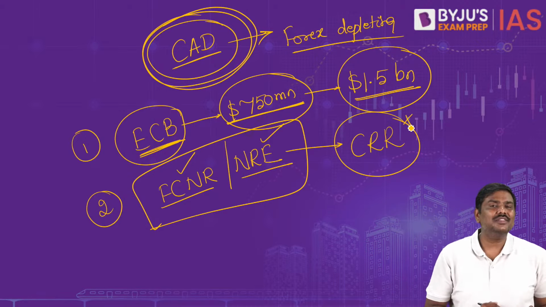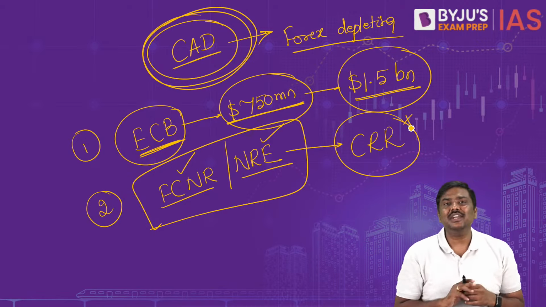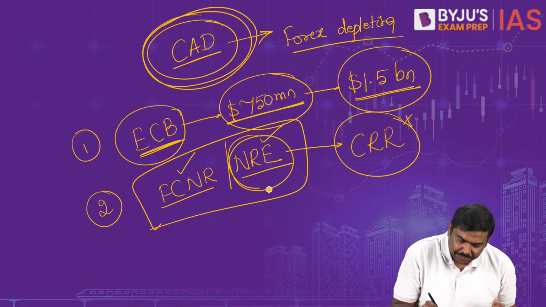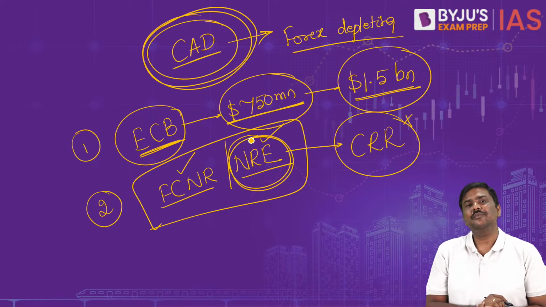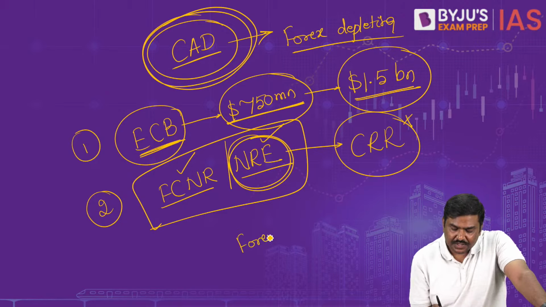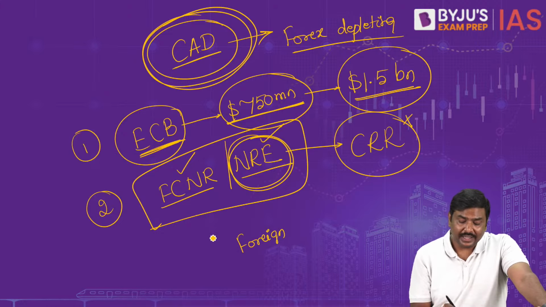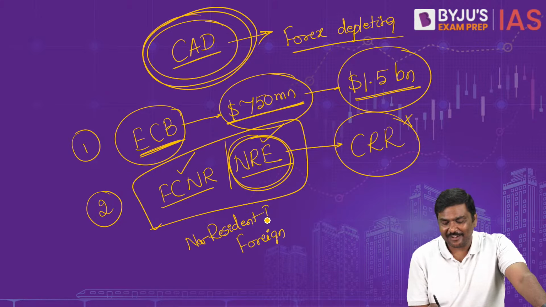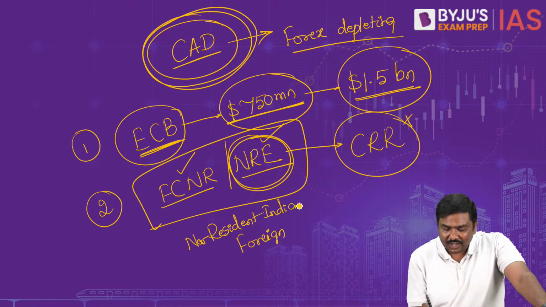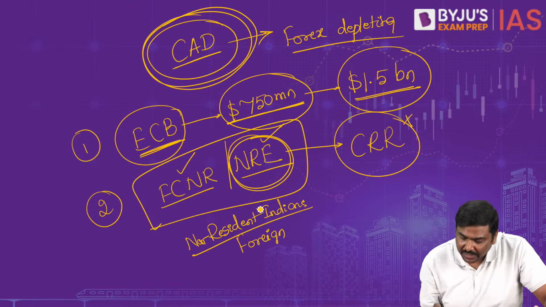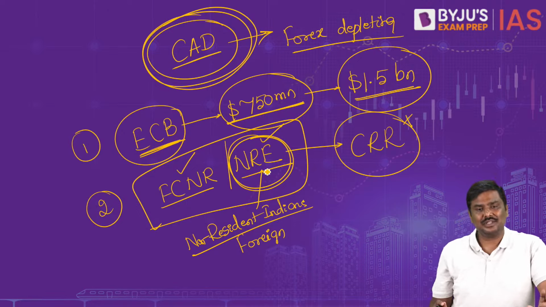Now, what is the importance of this? What is the connection of this to the question here? Let me explain this. Focus on the NRE accounts here. In case of NRE accounts, I'm talking about non-resident Indians, PIOs, etc. These non-resident Indians are allowed to bring money into India and invest in Indian bank deposits.